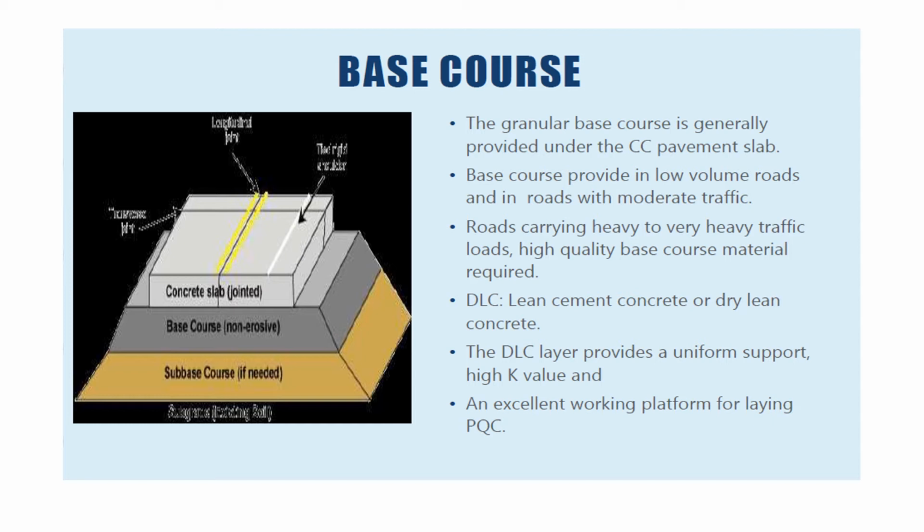Dry lean concrete is the most common type of cement treated base course laid over the drainage layer. The recommended thickness of dry lean concrete base course on important highways is 150 mm. A minimum thickness of 100 mm may be adopted in the case of less important roads with less traffic. The IRC recommends that the dry lean concrete base shall extend 500 mm beyond the edges of the CC pavement in order to facilitate further construction operations and to provide good support to the CC pavement slab.